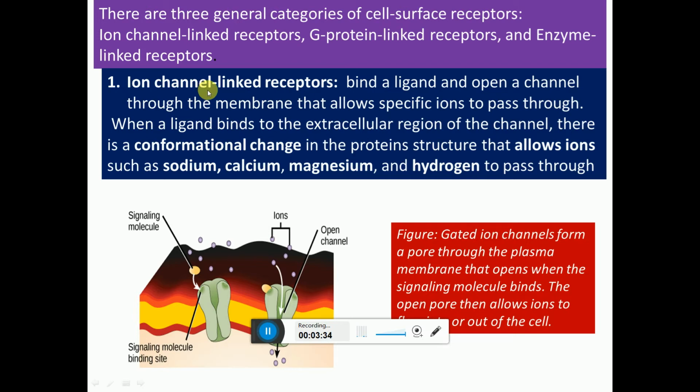First one, the ion channel linked receptor. It binds a ligand and opens a channel through the membrane that allows specific ions to pass through. When a ligand binds to the extracellular region of the channel, there is a conformational change in the protein structure that allows ions such as sodium, calcium, magnesium, and hydrogen to pass through. You can see in the figure the gated ion channel forms a pore through the plasma membrane that opens when the signaling molecule binds. The open pore then allows ions to come in or out of the cell.